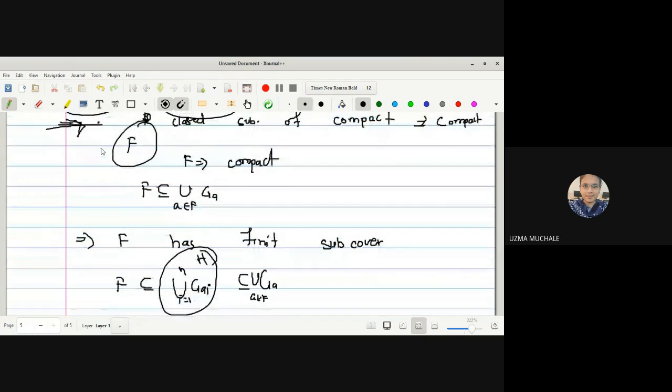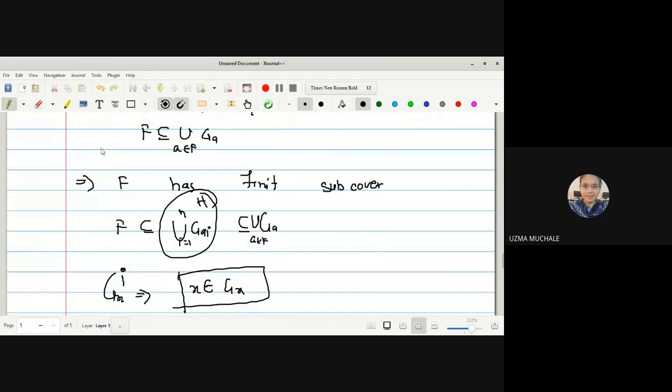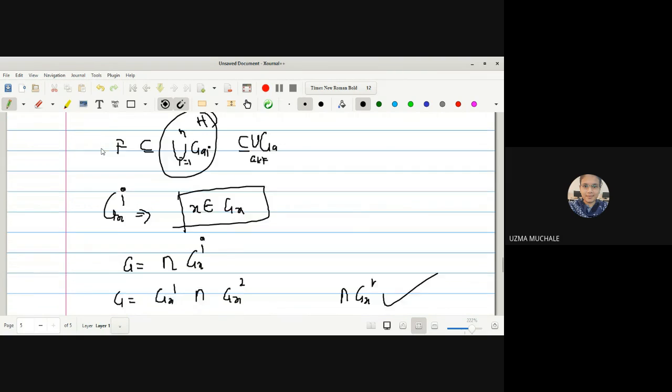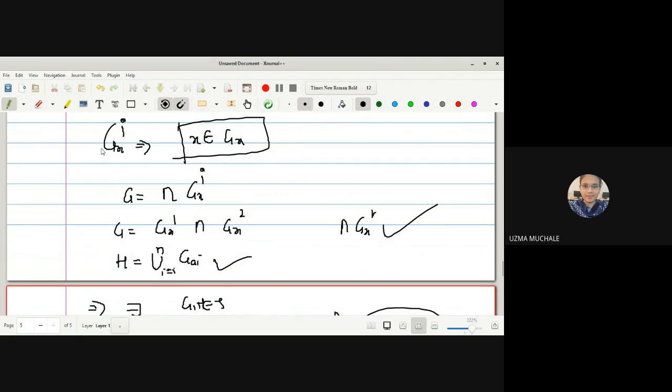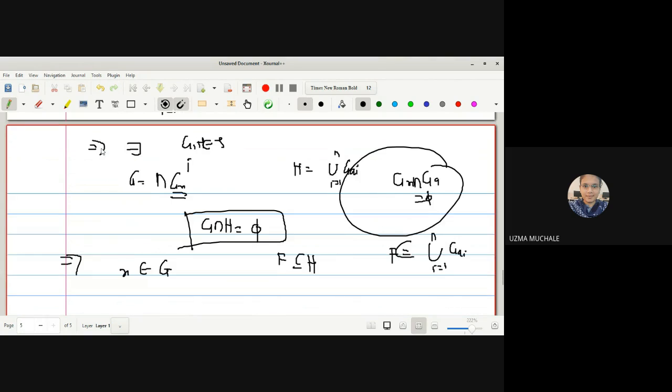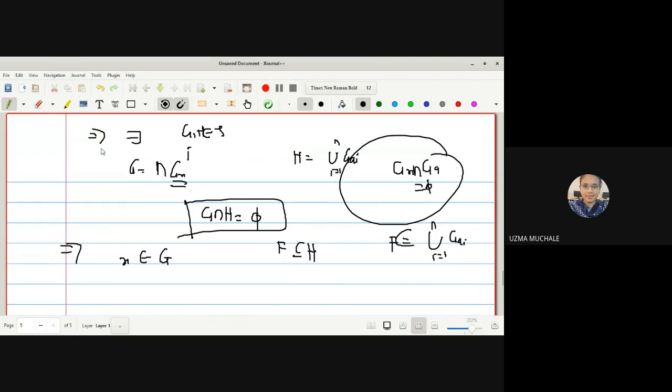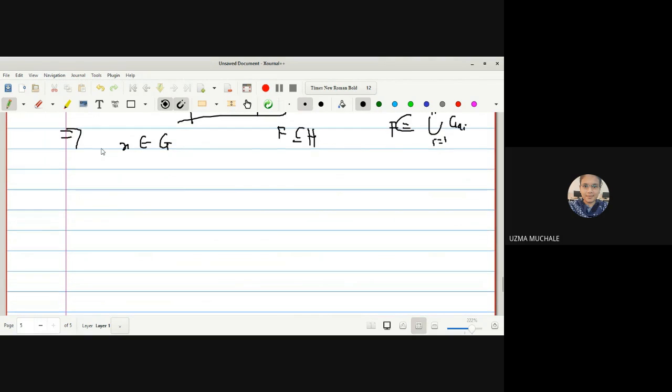Okay, for F we get a finite subcover, and we can call that open set H, right? Why is this so? Because an arbitrary union of open sets is open, so a finite union of open sets will obviously be open, right? And now we can say GXI are the open sets which contain the point X. So the intersection of a finite number of open sets is also open. So with the help of GXI, GAI, we have found G and H and hence the result.